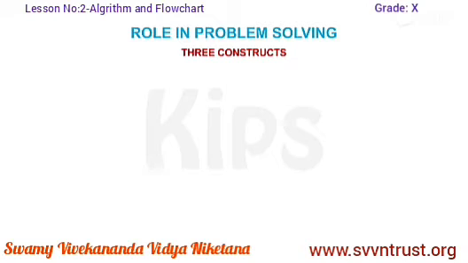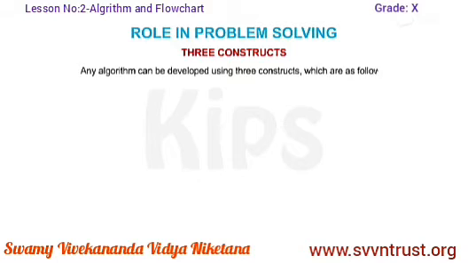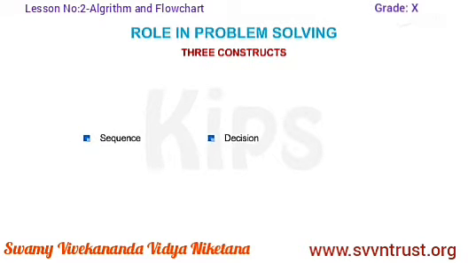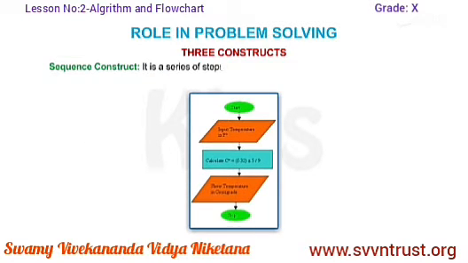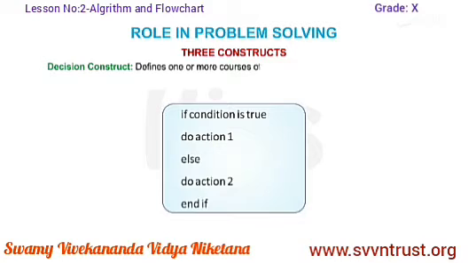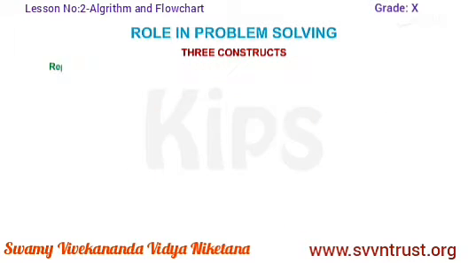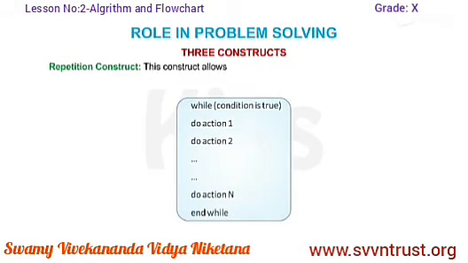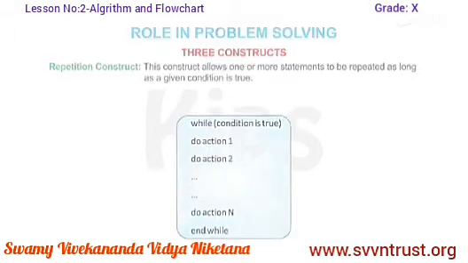Let us talk about 3 constructs. Any algorithm can be developed using three constructs, which are as follows: sequence, decision, repetition. Sequence construct. It is a series of steps or statements that are executed in the sequence they are written. Decision construct defines one or more courses of action depending on the evaluation of a condition. A condition is an expression that is either true or false. Repetition construct. This construct allows one or more statements to be repeated as long as a given condition is true.